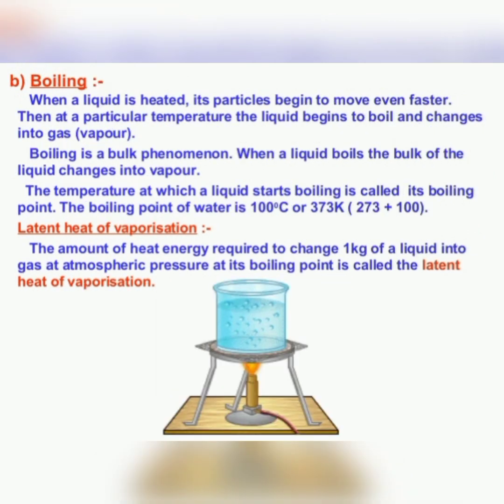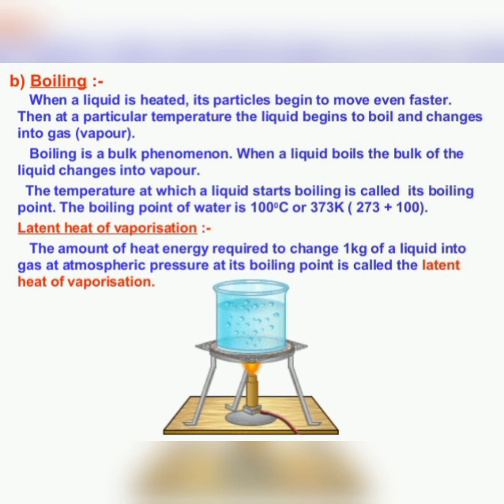Now the next phenomenon is boiling. When a liquid is heated, its particles begin to move even faster, and at a particular temperature the liquid begins to boil and changes into gas or vapor. So boiling is a bulk phenomenon. When a liquid boils, the bulk of the liquid changes into vapor, and the temperature at which a liquid starts boiling is called its boiling point. The boiling point of water is 100 degrees Celsius or 373 Kelvin, that is 273 plus 100.